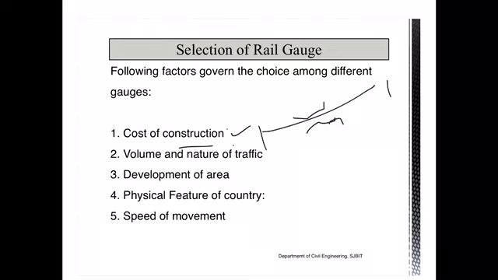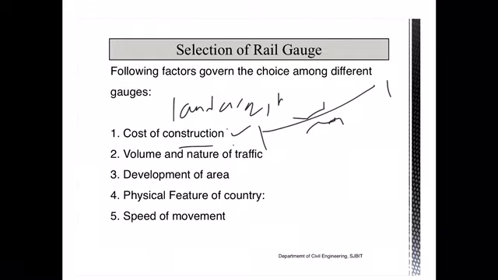The same applies to the cost of rolling stock, which is nothing but the running parts, the locomotives and engines we use. That remains the same for all types of gauges. The only costs that change are the cost of land acquisition and the cost of various components, maybe the sleepers, which increase proportionally when you choose wider tracks.